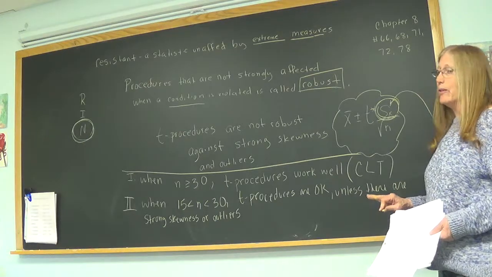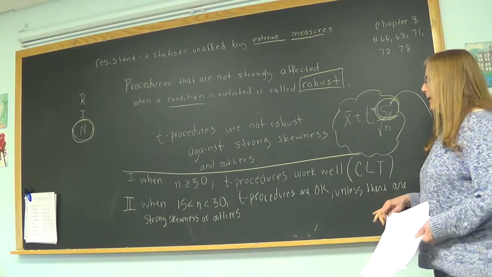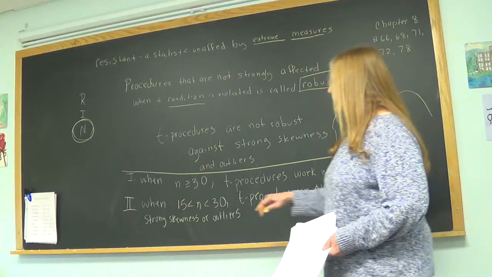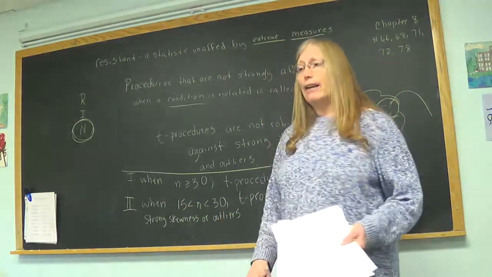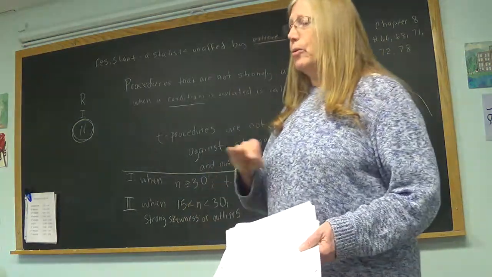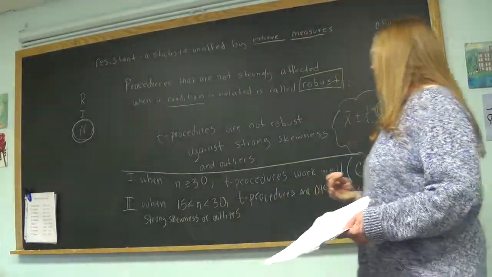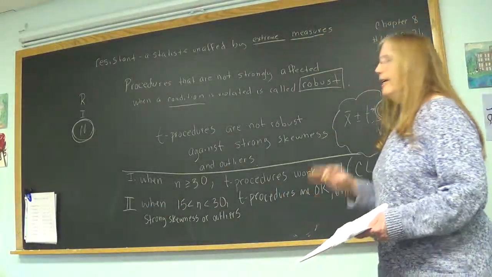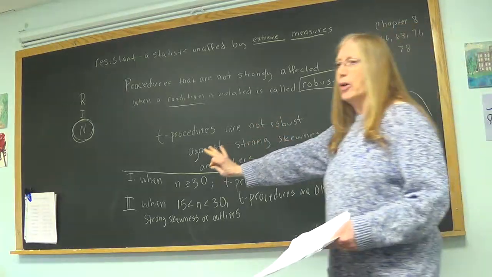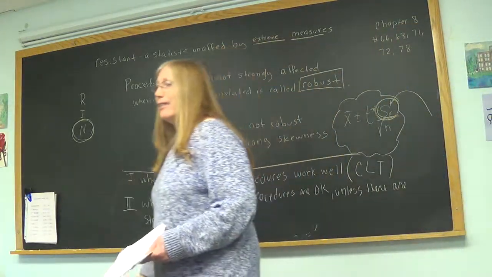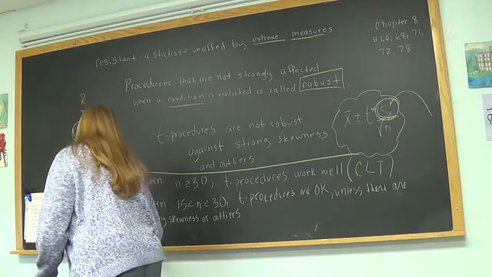It didn't look normal, but there was no strong skewness or outliers. So if you have that, you can skip the normal shape. If there's no strong skewness or outliers and it's between 15 and 30, go with T procedures. They work, they're robust, unless there's strong skewness and outliers.